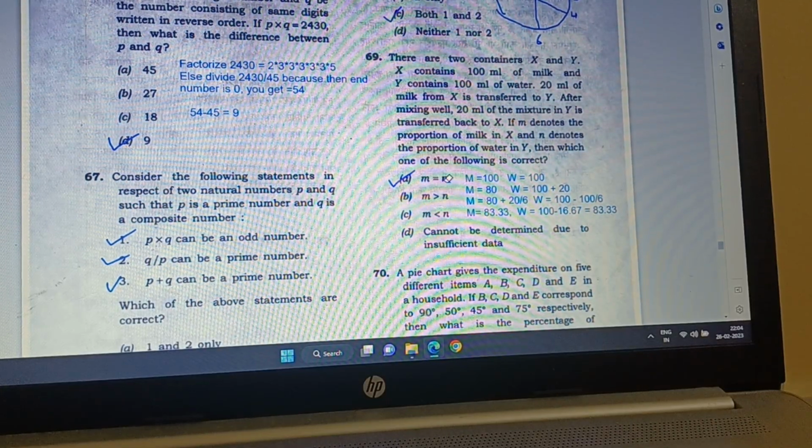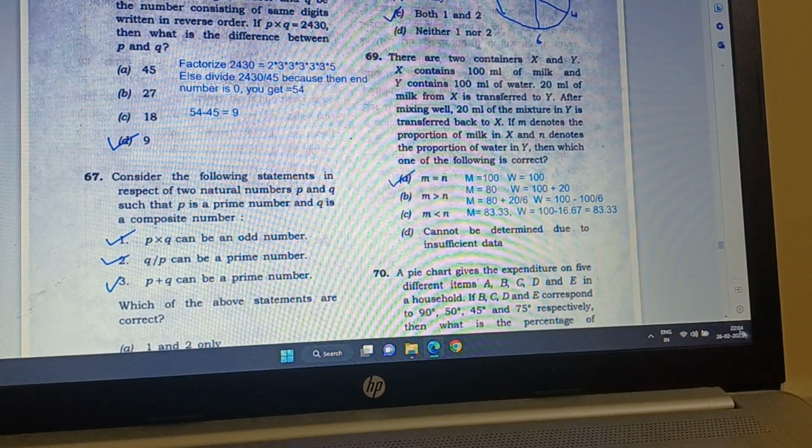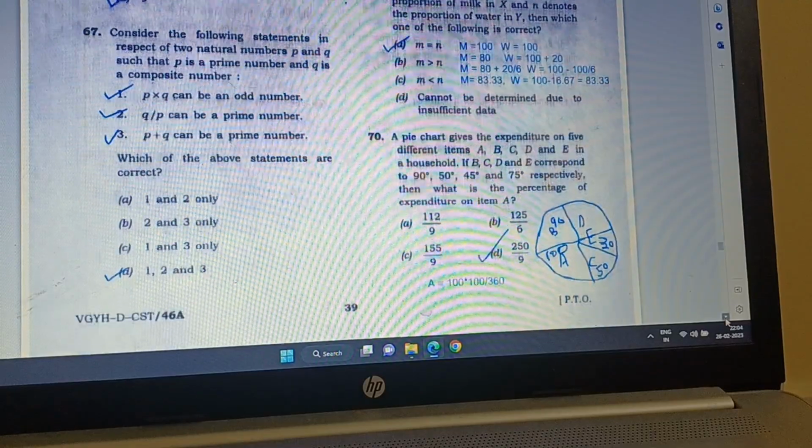So M is equal to N. I hope you got it. I hope it was clear. Then I go to question number 70.